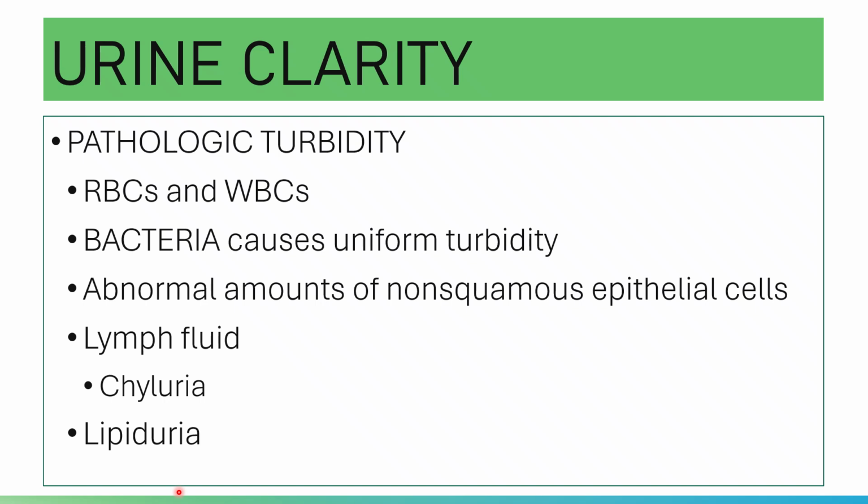Again, the fat globules that appear in the urine of someone with nephrotic syndrome consist of neutral fats or triglycerides and cholesterol. So in lipiduria, you have fat globules that appear in the urine, associated with nephrotic syndrome, and these fat globules consist of neutral fats and cholesterol.